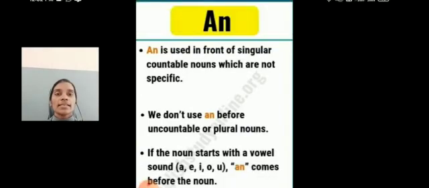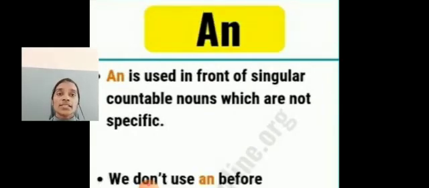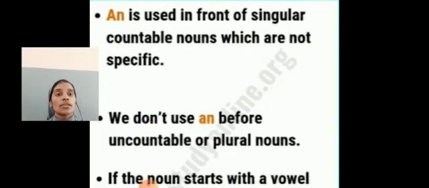Next we can see the use of an. An is used in front of singular countable nouns which are not specific. We don't use an before uncountable or plural nouns.